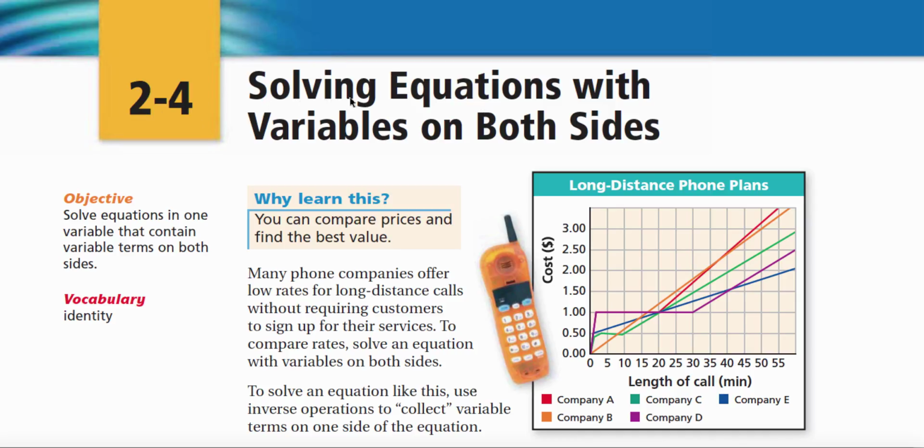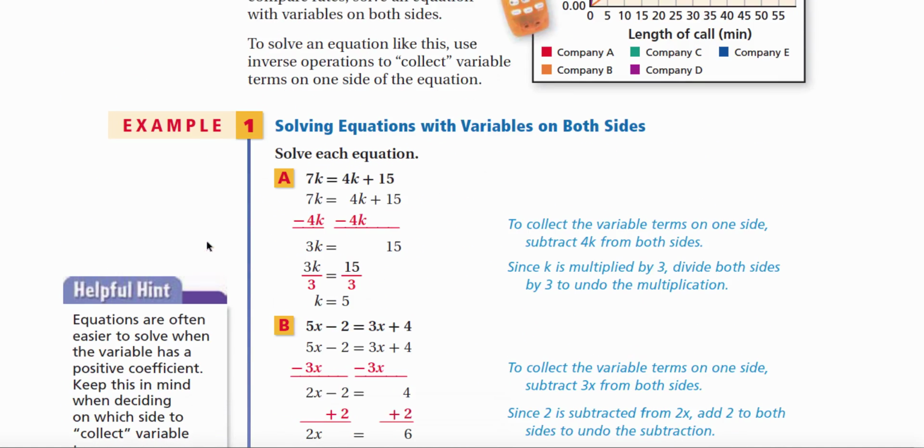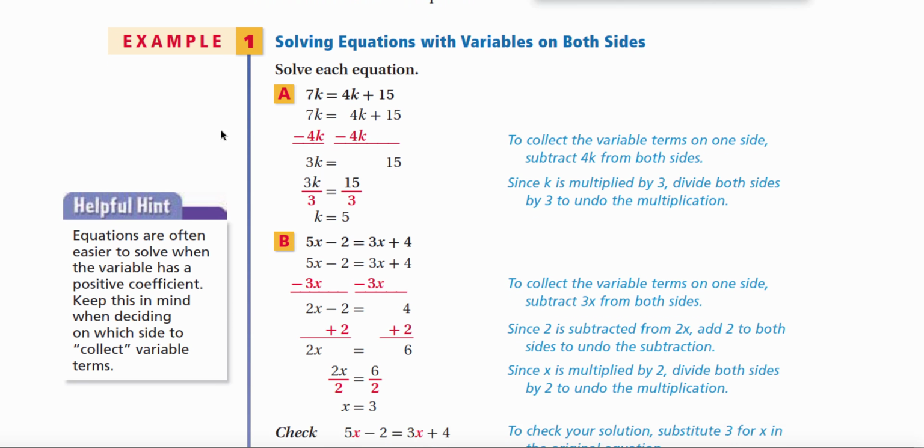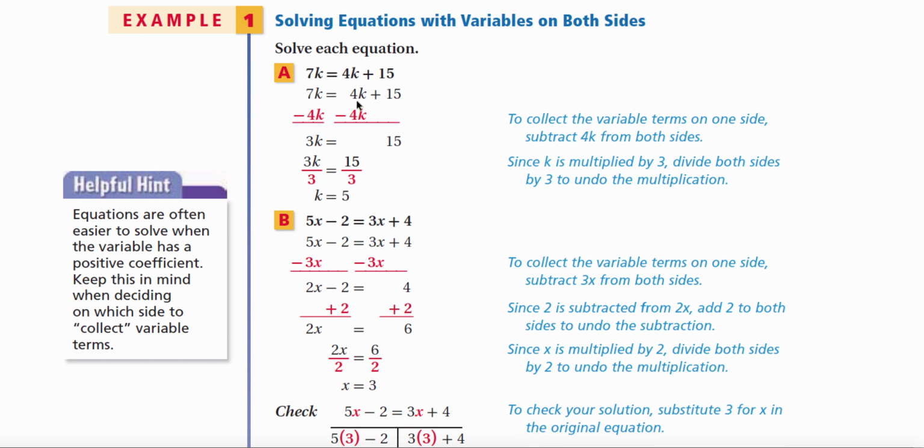This lesson is about solving equations with variables on both sides. So let's just get right into it. Example 1. We're going to solve each equation. So we begin with the equation 7k equals 4k plus 15. Now, I'm going to introduce a teaching technique that's used to help things along a little bit. Not everyone teaches it this way, and not all students need this technique, but some students find it helpful.